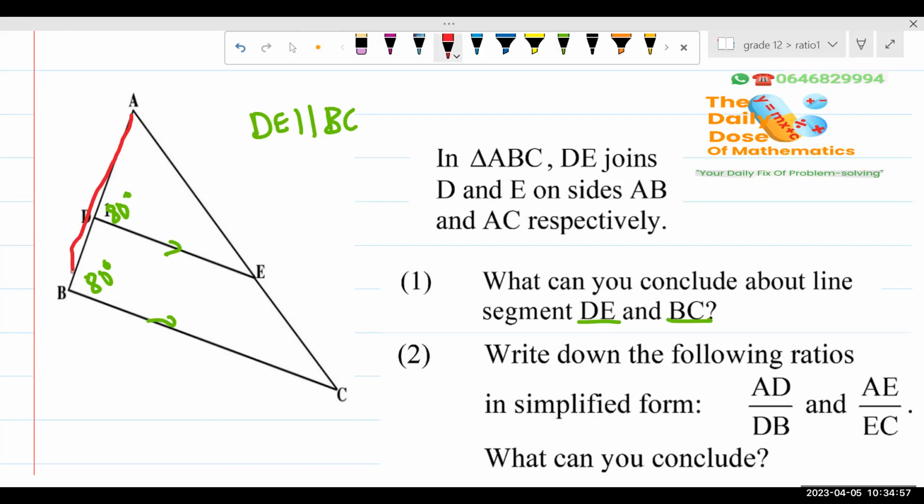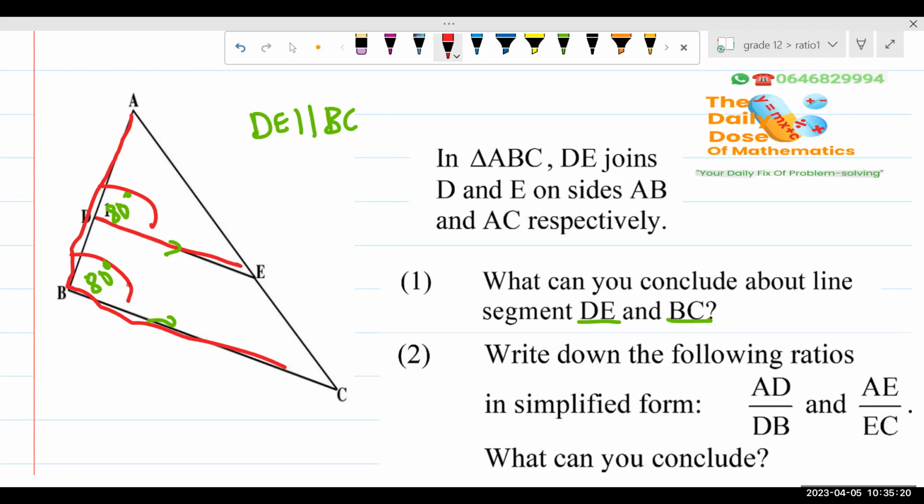Again, this is an F shape, F looking downwards. If corresponding angles are equal, it makes the lines parallel. If we have parallel lines, it makes corresponding angles equal.